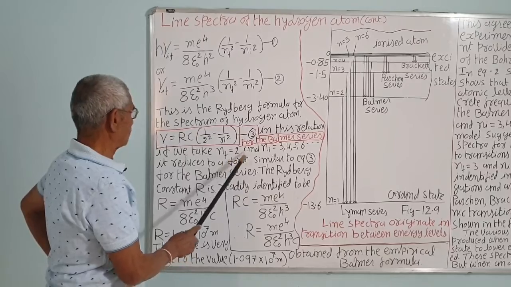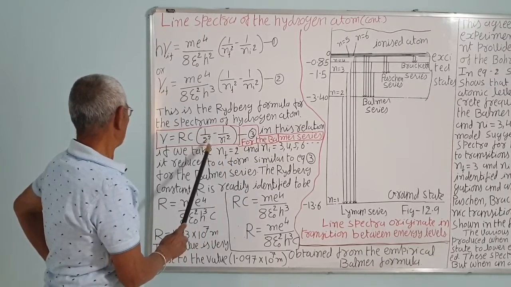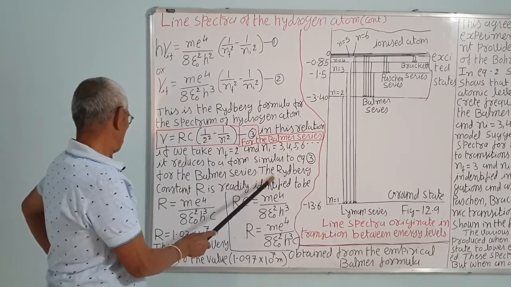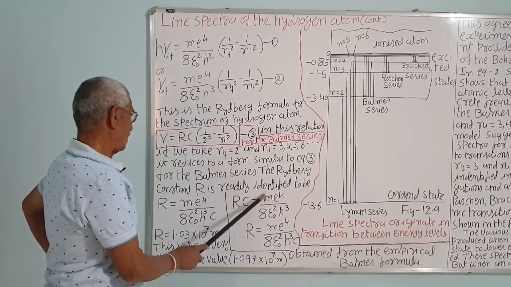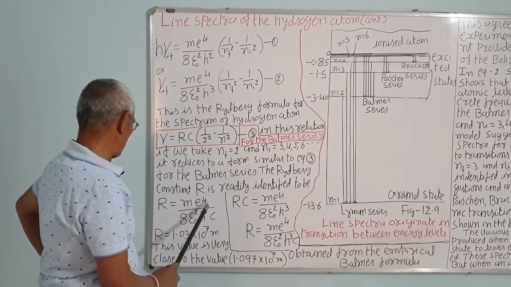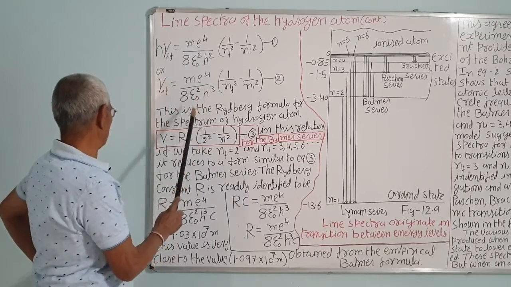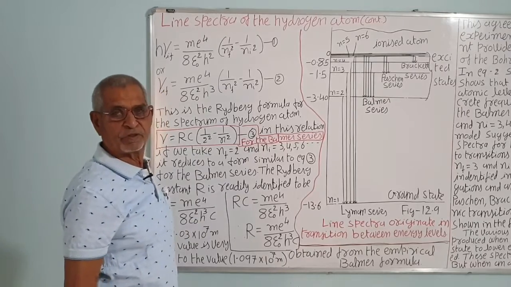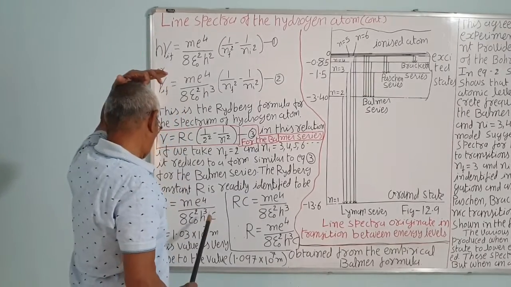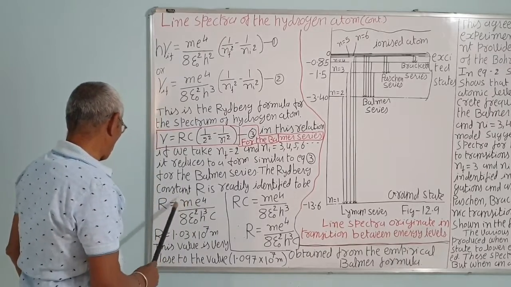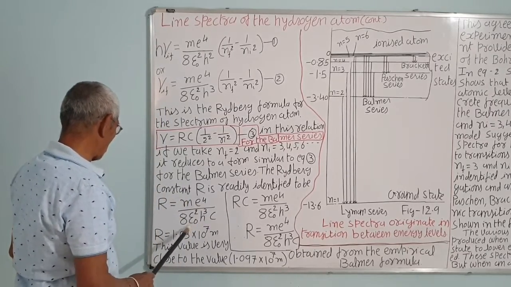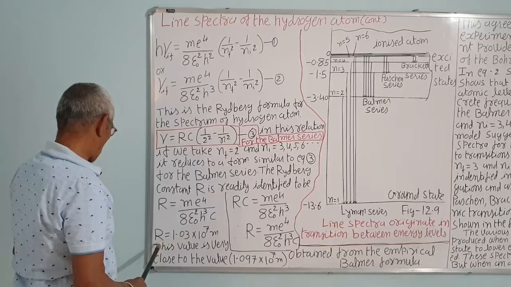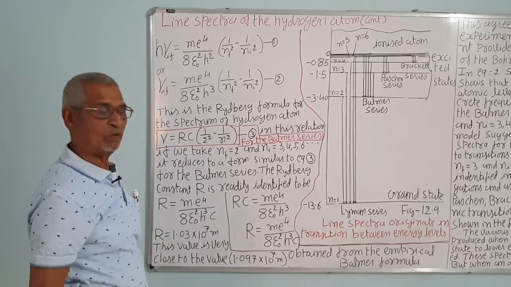If we take nf equal to 2 and ni equal to 3 in this equation, we will get the same form. For the Balmer series, the Rydberg constant R is readily identified as R equal to me^4 upon 8 epsilon 0 squared h cubed into c, because it is RC. Substituting the values of the mass of the electron, charge of the electron, epsilon 0 and the Planck constant h, R is found to be 1.03 into 10 raised to 7.